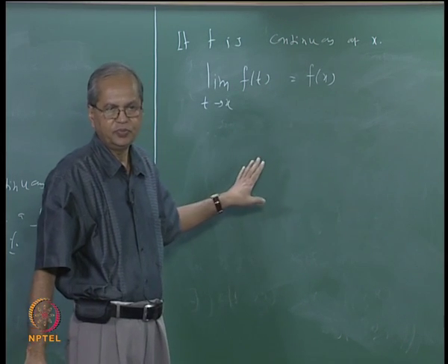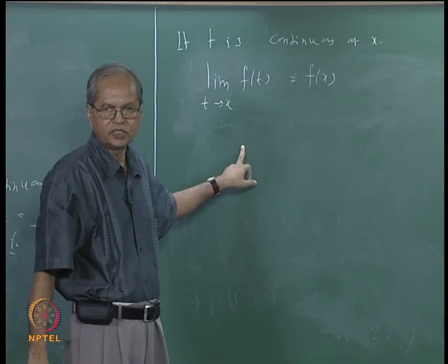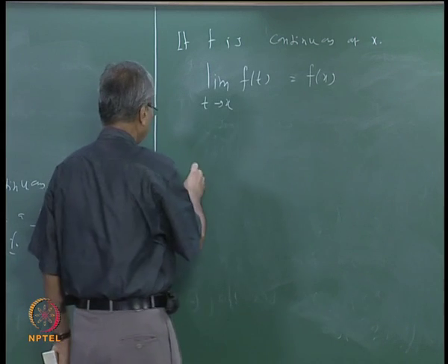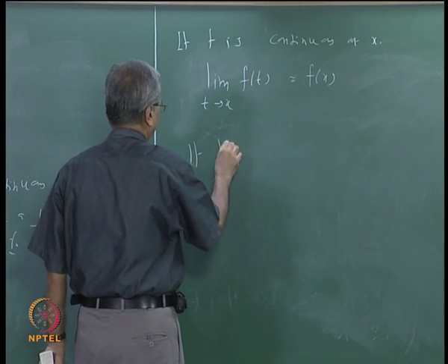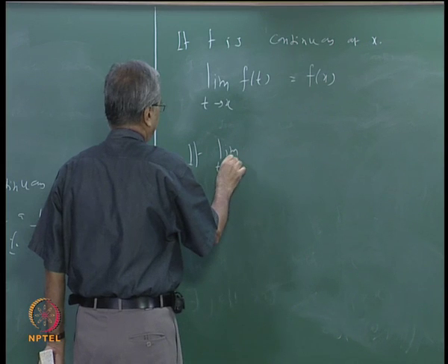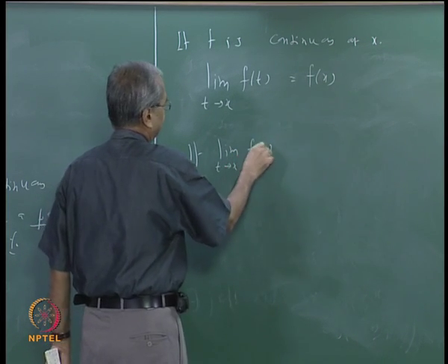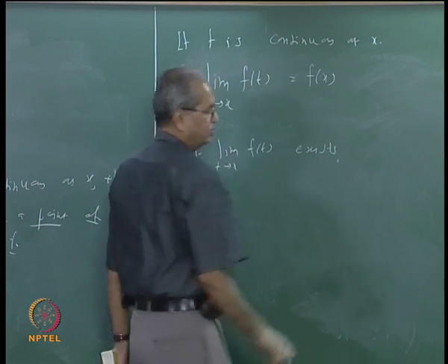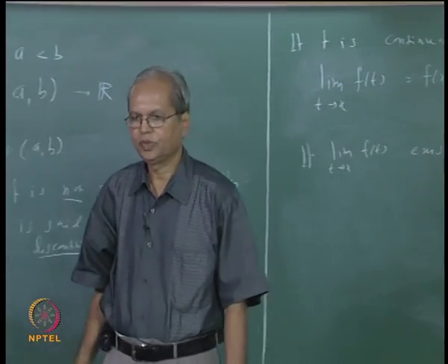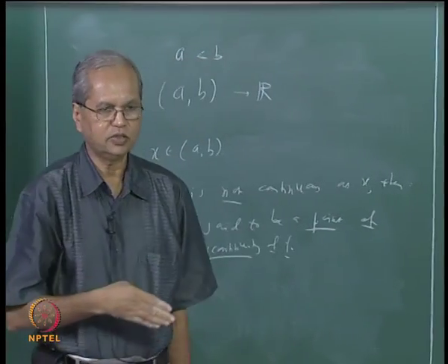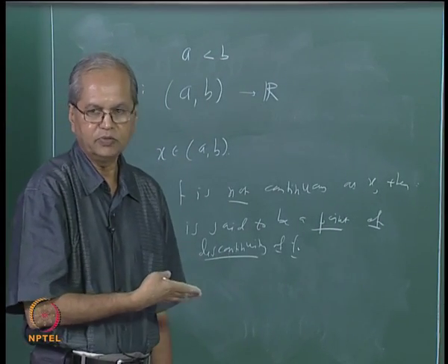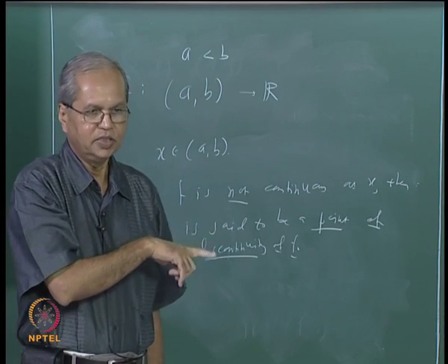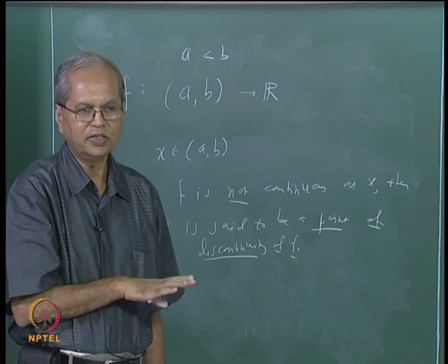The second type, that is, the limit exists but its value is not the same as f(x). Suppose the limit of f(t) as t tends to x exists. Then what are the ways in which f can fail to be continuous? Only way is that its value is not the same as f(x). Then that kind of discontinuity is called removable discontinuity.